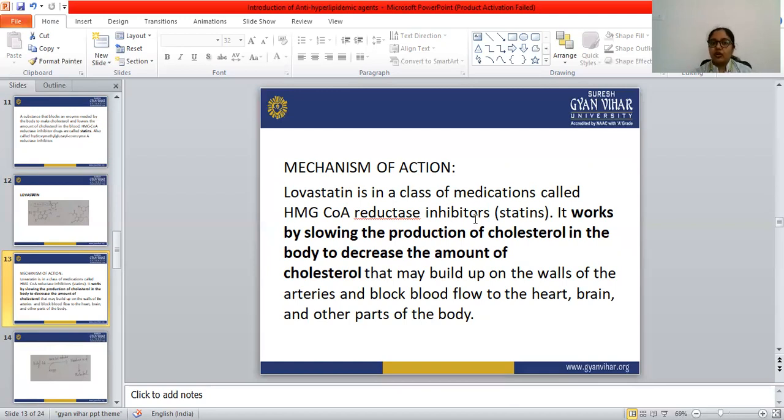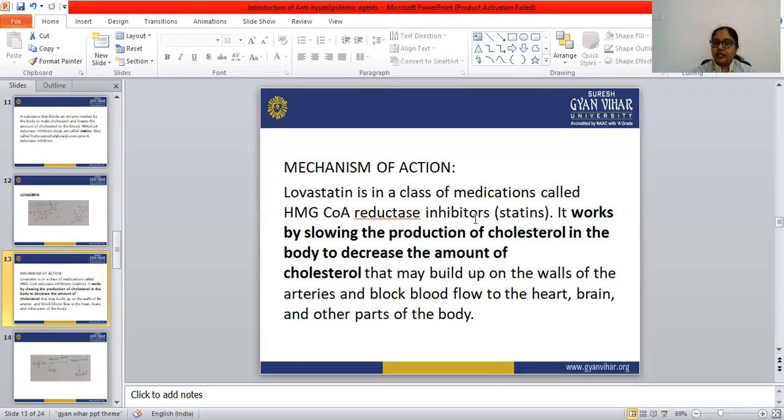It works by slowing the production of cholesterol in the body to decrease the amount of cholesterol. It decreases the production of cholesterol by blocking the HMG-CoA enzyme.